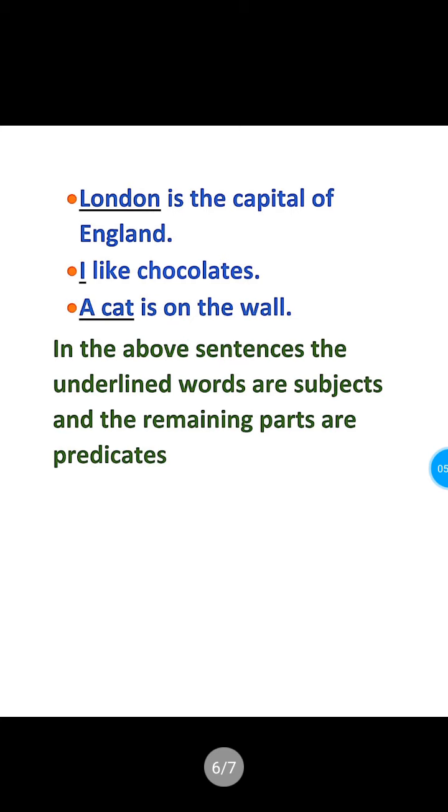Some more examples. London is the capital of England. London is the subject. Is the capital of England is the predicate. I like chocolates. I is the subject. Like chocolates is the predicate. A cat is on the wall. A cat is the subject. Is on the wall is the predicate. So, in the above sentences, the underlined words are subjects and the remaining parts are predicates.